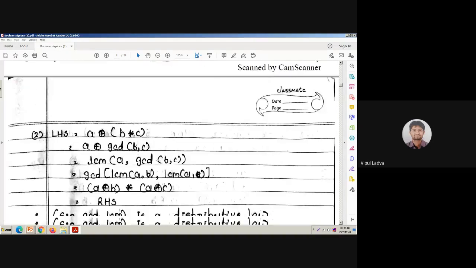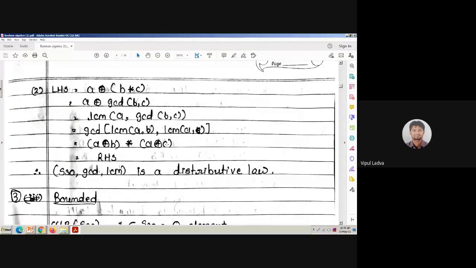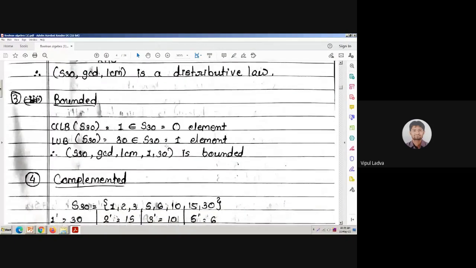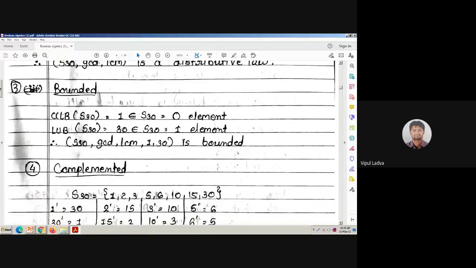Is it? Even in other ways also you can prove. For bounded, as we said, GCD, the greatest lower bound is 1, and that greatest lower bound is always known as a zero element. The least upper bound of that particular S30 is 30.